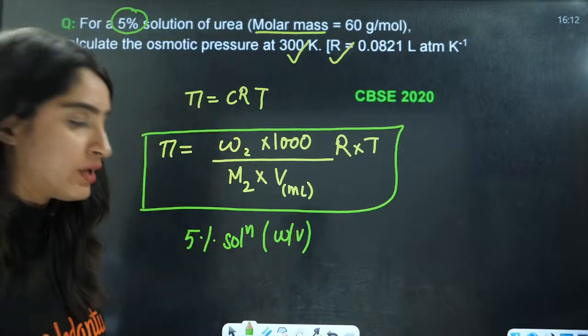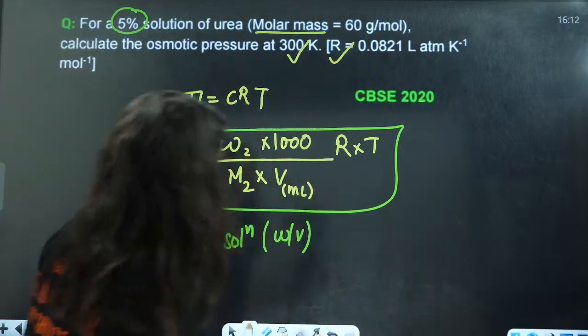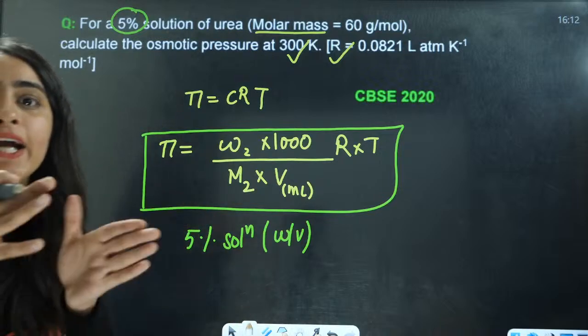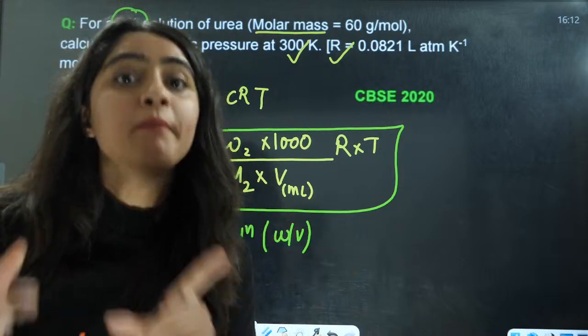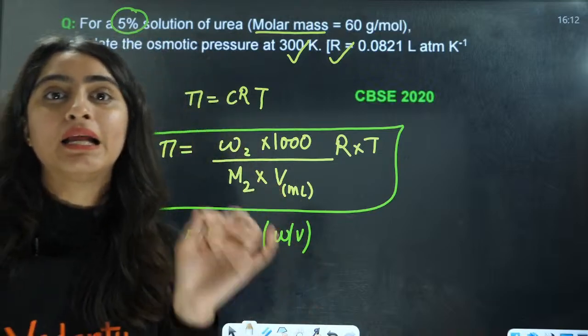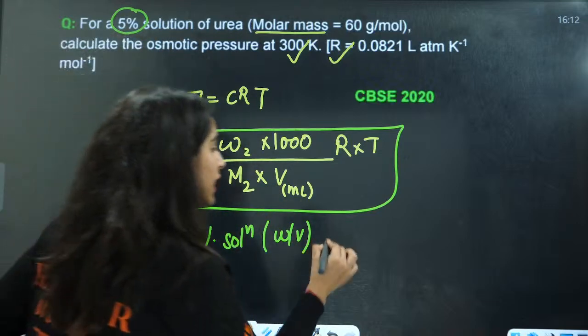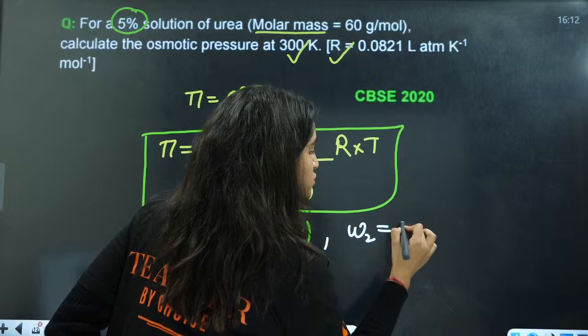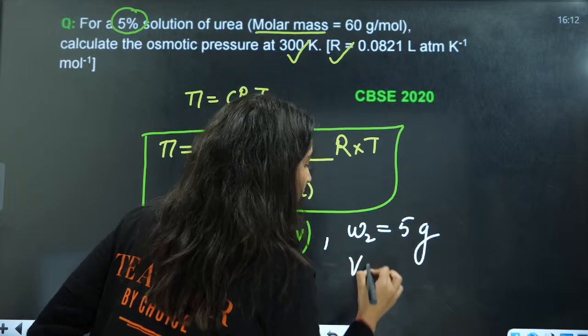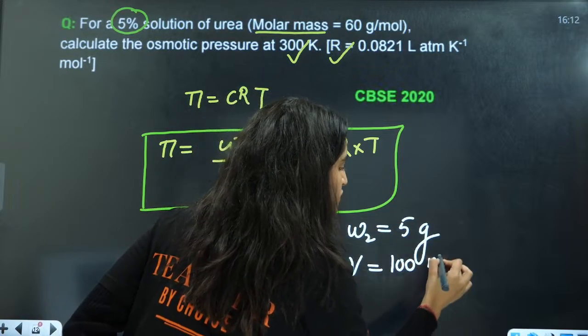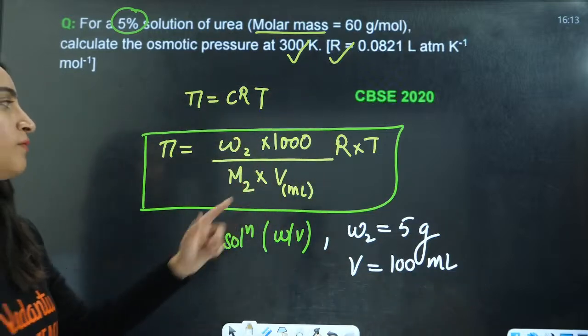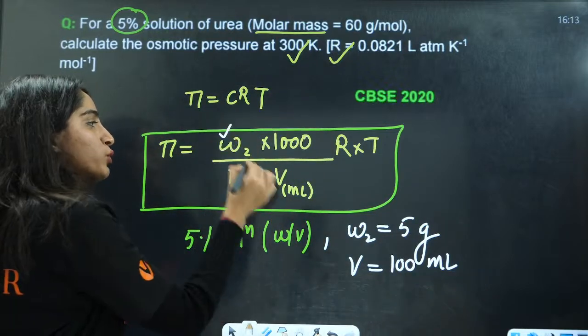It means they have given you the weight of solute to be 5 gram, which is dissolved in 100 milliliters of solution. So here I will write weight of solute is equal to 5 gram, which is dissolved in 100 milliliter of solution. Here you get the value of V also and W2 also.